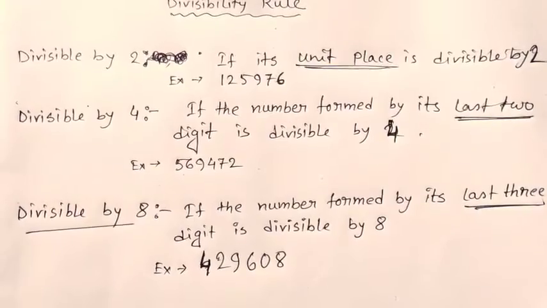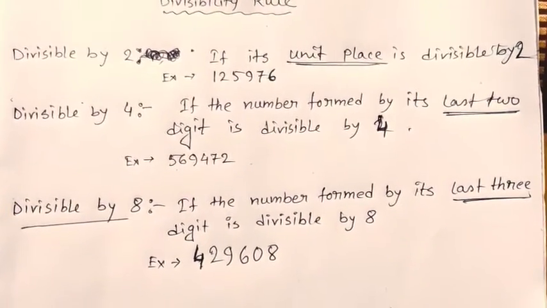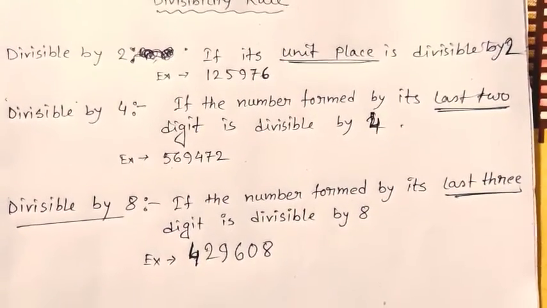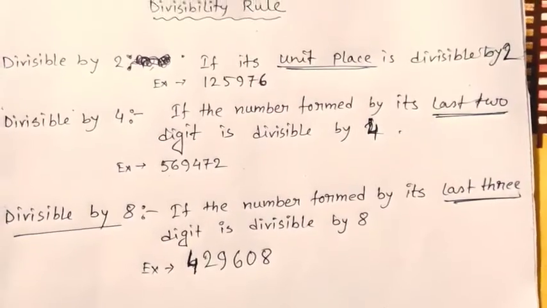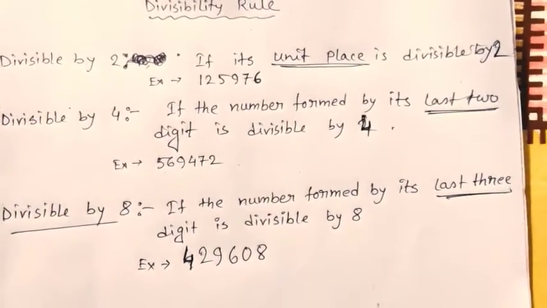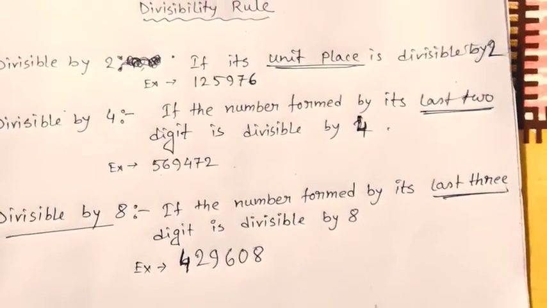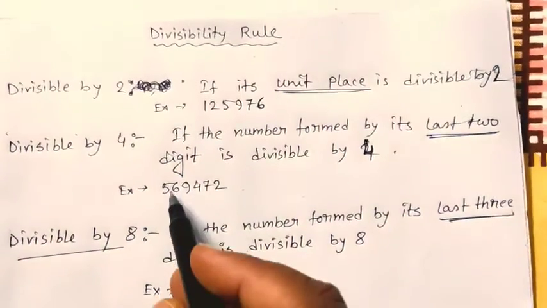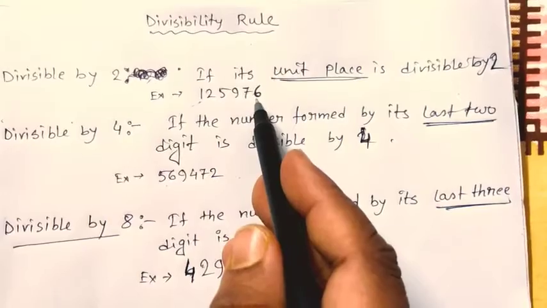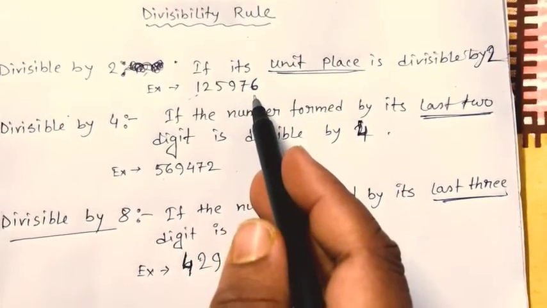So let's discuss the divisibility rule by 2 first. The rule says, if its units place is divisible by 2, then the number will be divisible by 2. That is, a number is divisible by 2 if its unit digit is divisible by 2. For example, we have taken 125976, that is 1,25,976.